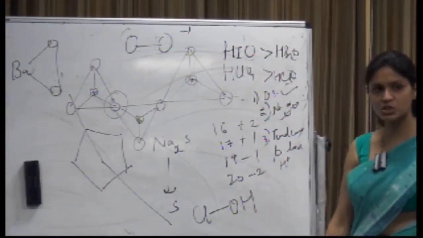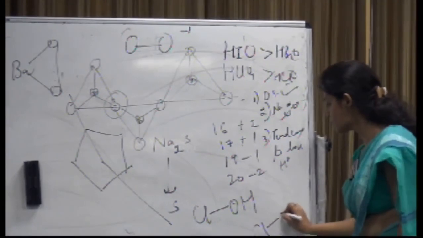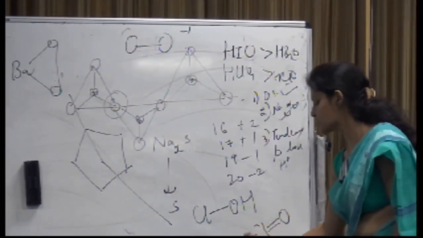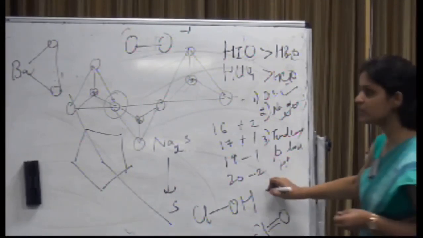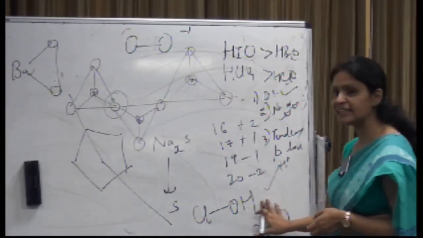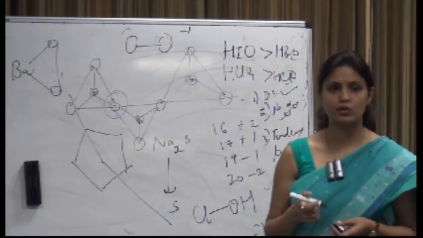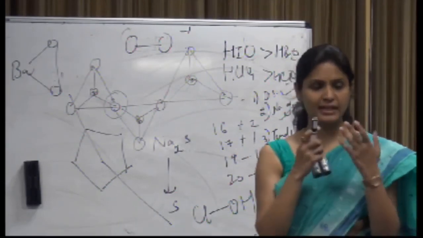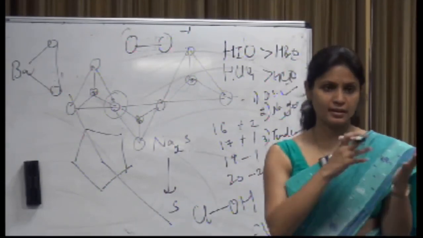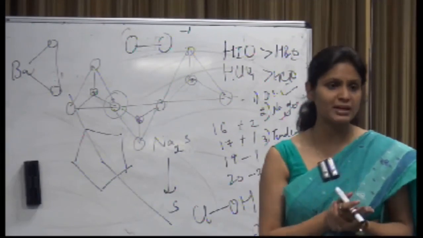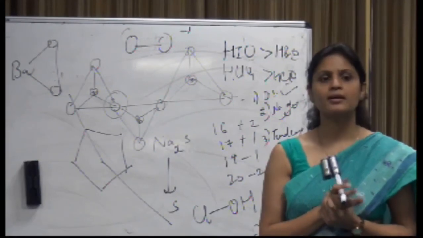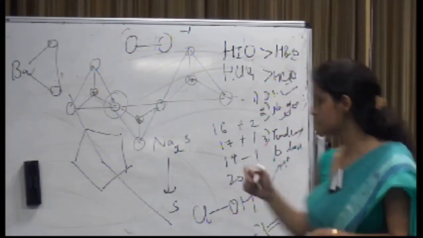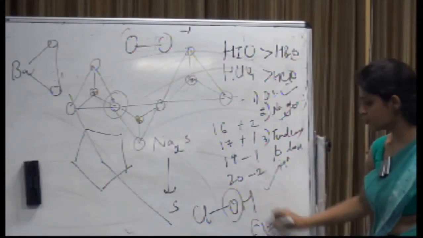This would be the structure, or this would be the structure. First one would be the structure. That means anything which can easily give away the proton. That means the bonding of ClO or IO should be stronger as compared to the OH bond, right? I know the middle atom is the same for both the acids.